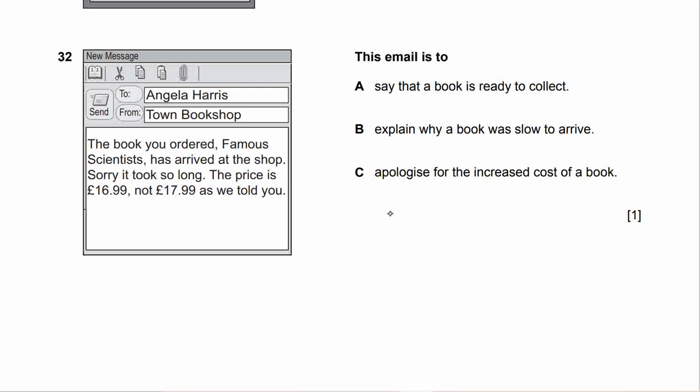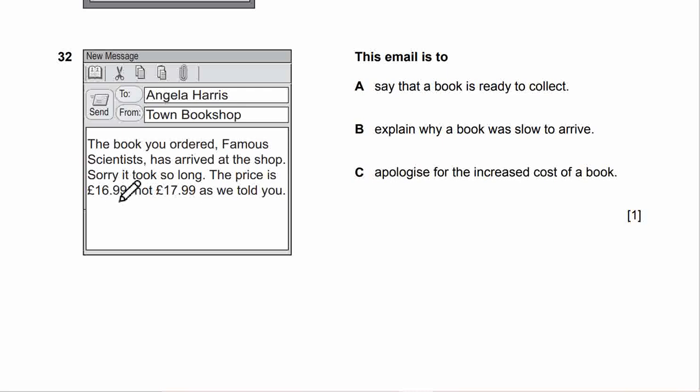Next, number 32, from Town Bookshop to Angela Harris. The book you ordered, Famous Scientists, has arrived at the shop. Sorry it took so long. The price is £16.99, not £17.99, as we told you. This email is to say that a book is ready to collect, explain why a book was slow to arrive, or apologize for the increased cost of the book.